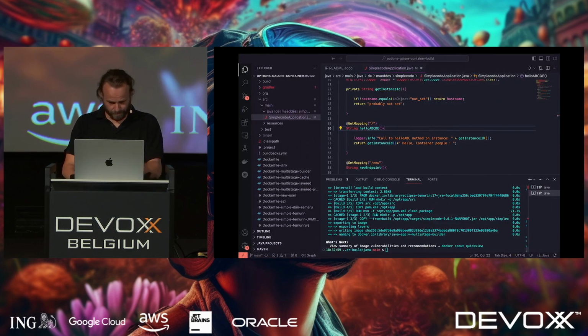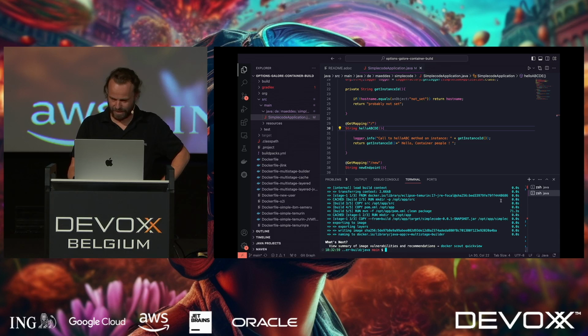So now this one has finished in the meantime. So we're seeing here this was about 71 seconds. And now I'm going to change my code again and say this time I'm going to use that caching mechanism.